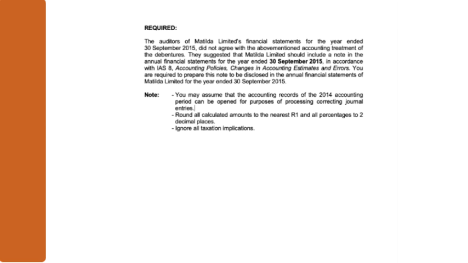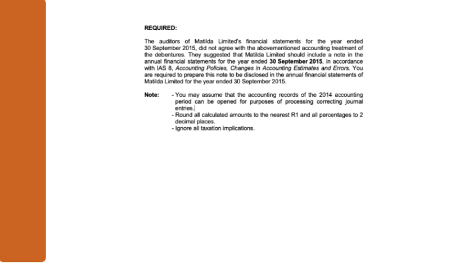They suggested that Matilda Limited should include a note in the annual financial statements for the year ended 30 September 2015 in accordance with IAS 8, Accounting Policies, Changes in Accounting Estimates and Errors.